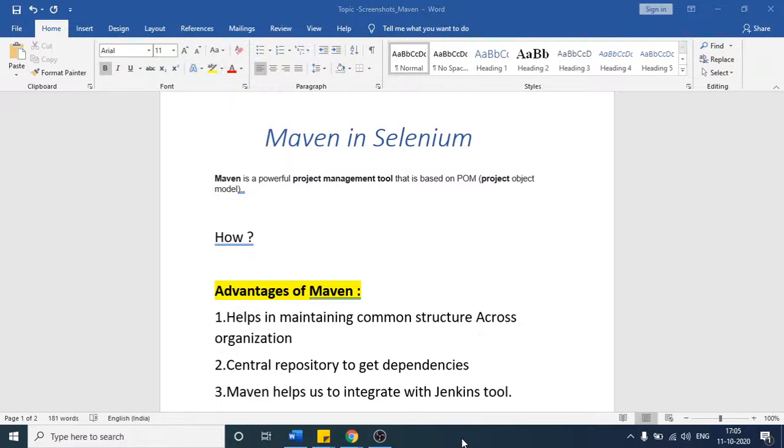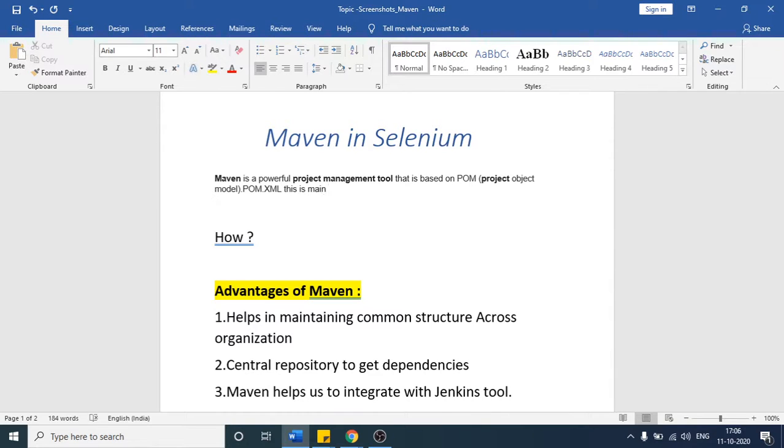Okay, so first of all, as you can see, this is one simple definition that Maven is a powerful project management tool that is based on the file pom.xml. Let me write it here. This is the heart of the Maven, right? So without this file, Maven is nothing. This is the main file.